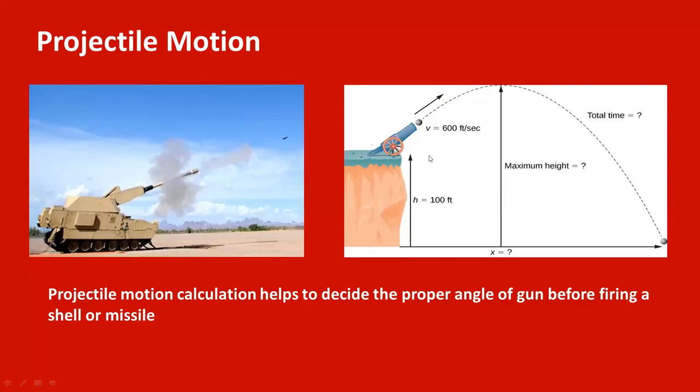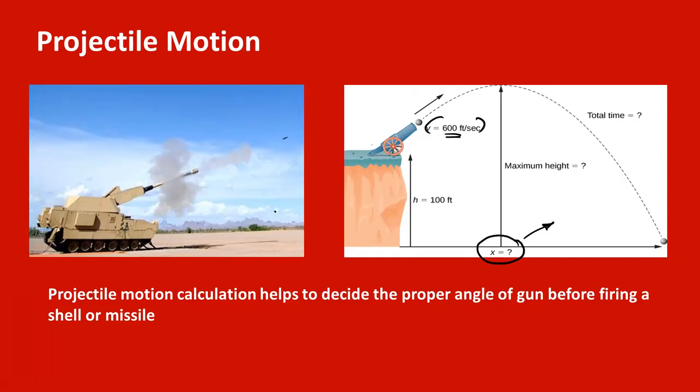So when we project some object with some initial velocity, that is v, as you can see here, okay. For this example, velocity is 600, just take SI unit, okay. If I project any object with this velocity, how much distance can it cover along the x direction? This distance we can find out with the help of engineering mechanics.